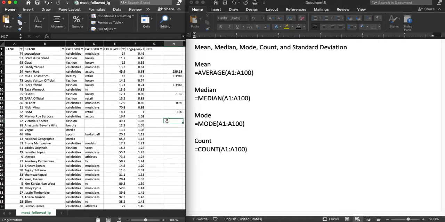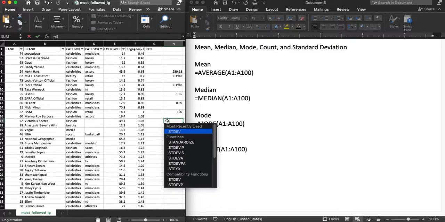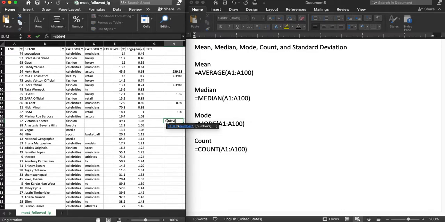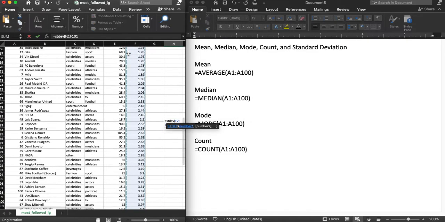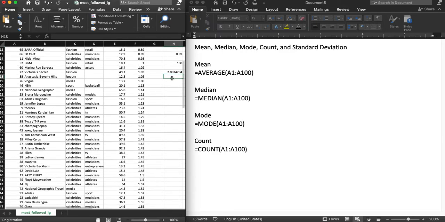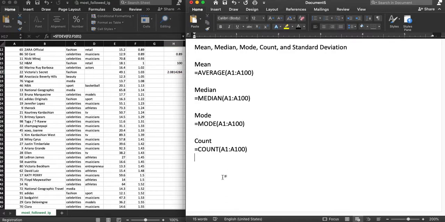Very good. And the final thing we can do here is the standard deviation. So that's going to be equals stdev for standard deviation. And we get 2.8.